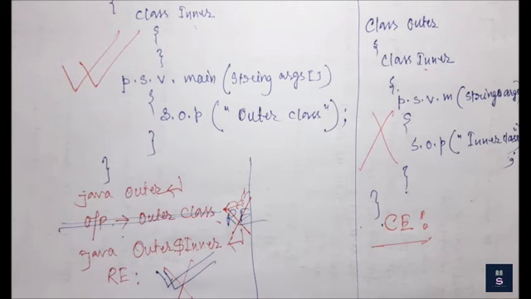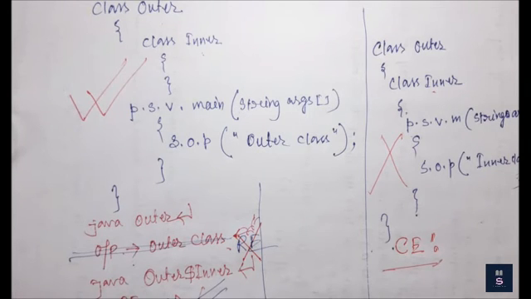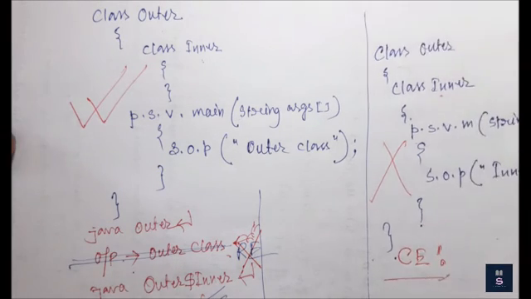So we know that where the main class is present, the main method is present, we will use the compiler to execute it. That is totally wrong in case of inner class. So let me explain a complete example so that you can get the complete picture, a summary of what I have discussed so far, because I have discussed so many things. Let me summarize all those things in a complete example so that you can get the idea how to access the inner class actually.